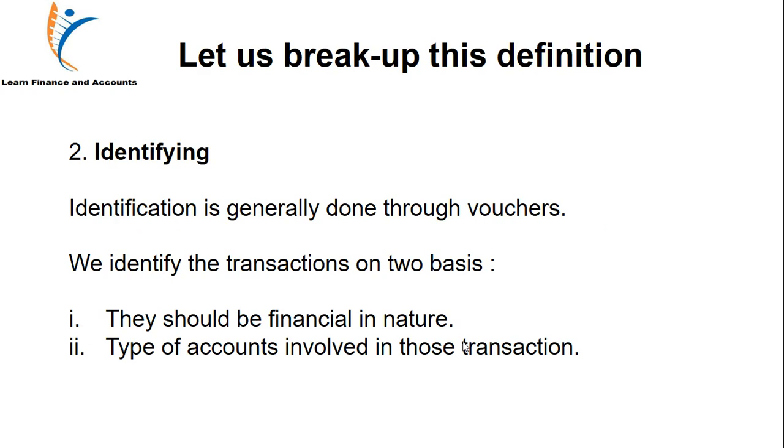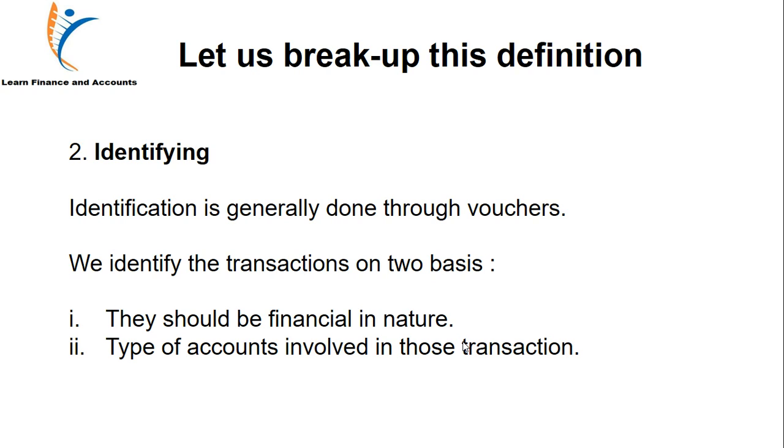Okay, let us go to the second part of the definition. It says identifying. What do we identify? We need to identify a transaction. What kind of transactions do we have in accounting? We can have different transactions. Suppose A sells goods to B and B makes payment, then this is a transaction. Mother makes food for her children, this is also a transaction.